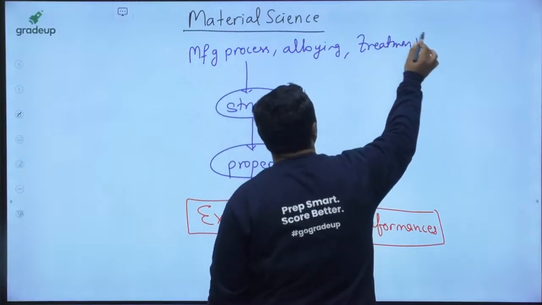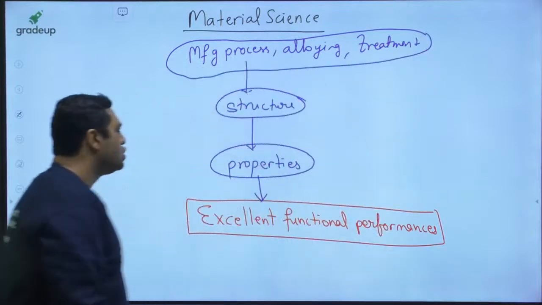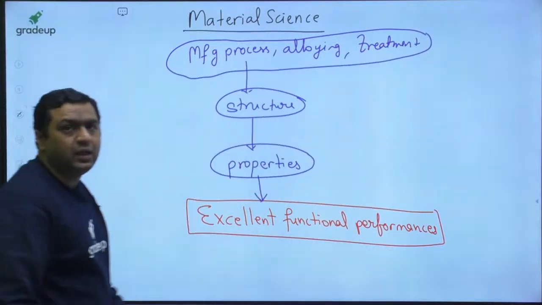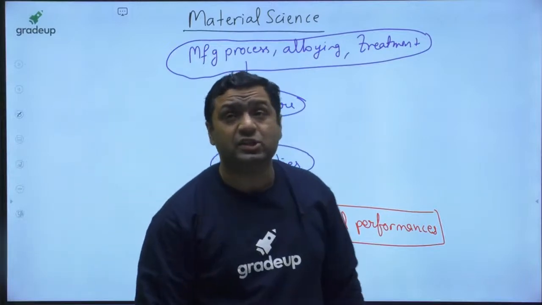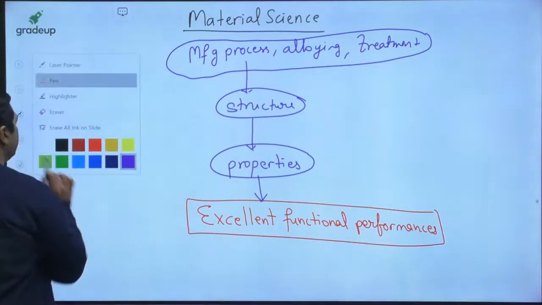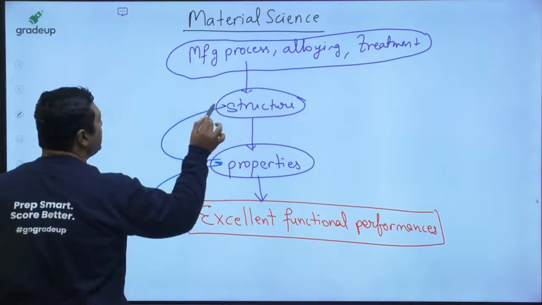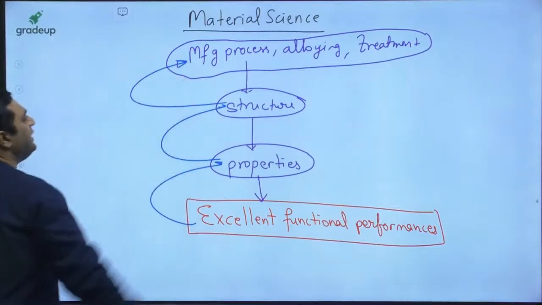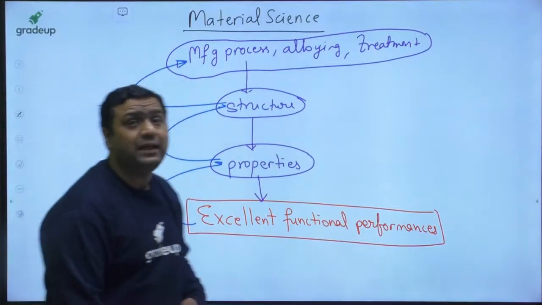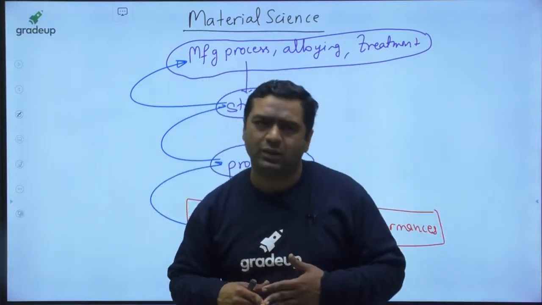Like at what temperature you are heating, cooling. By heating and cooling, the properties are changing. So my dear, this is the complete cycle. We are going for excellent functional performances, which depend upon the properties, properties depend upon the structure, which depends upon the manufacturing process, alloying element and heat treatment. So this is how the complete cycle is going to work.